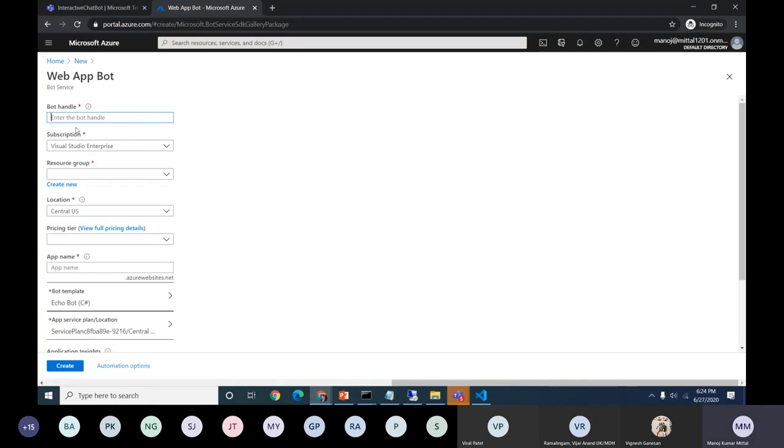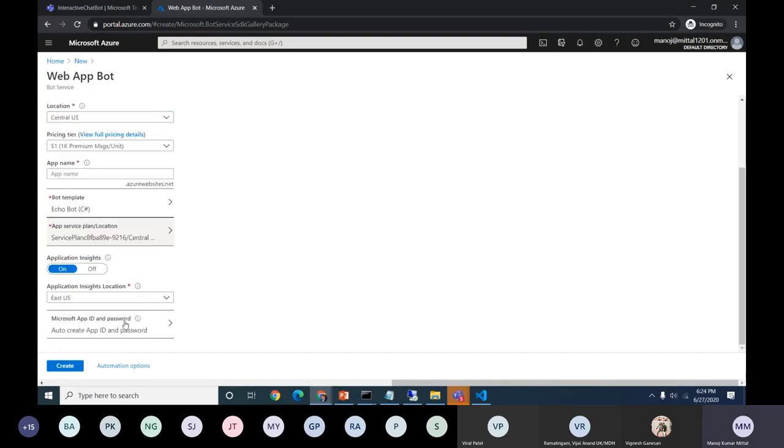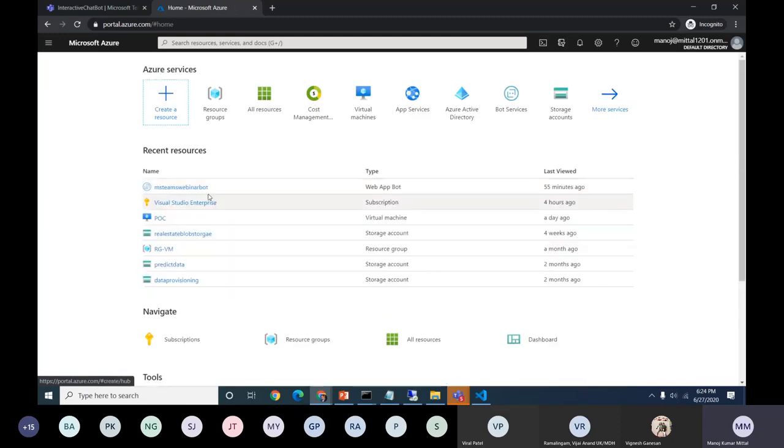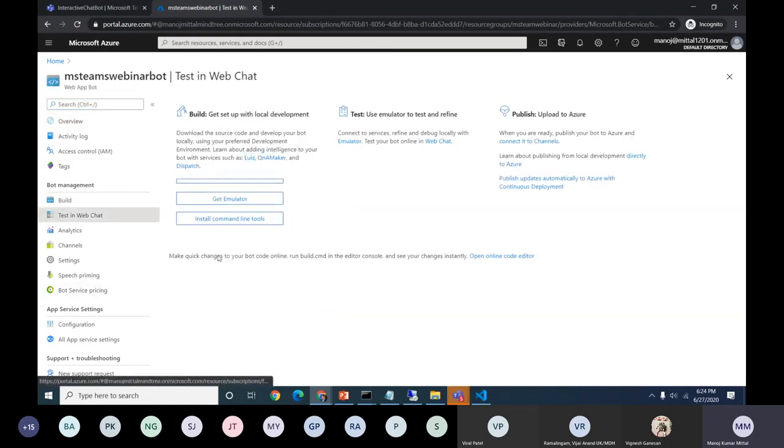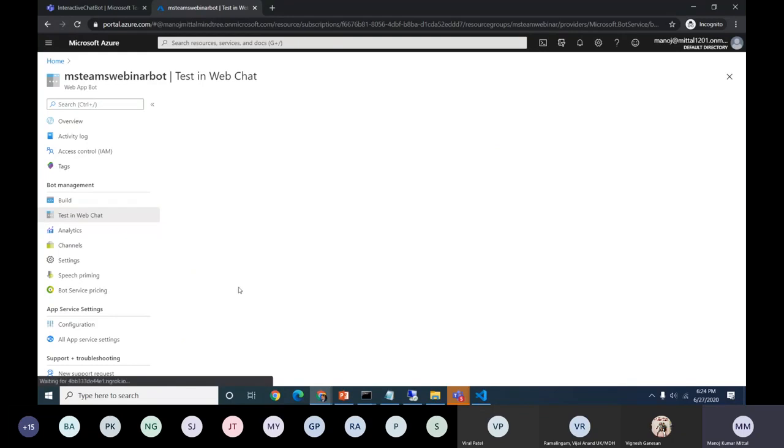So we can give all those configurations and sections here. Once we click on create, as I've already created, it will come up something like that. It's just a blank bot, I just created it before the demo. If you see in this bot, nothing as such is there. If I go to test in web chat, we'll just type hi, hello into that one. It's just an echo of whatever I type here. It's just a default section.